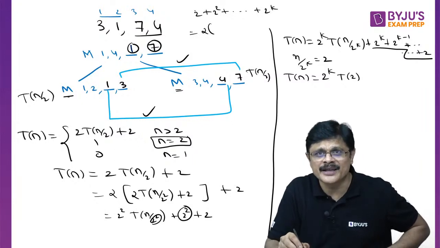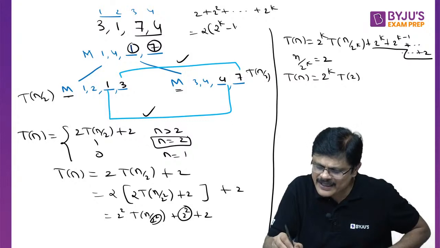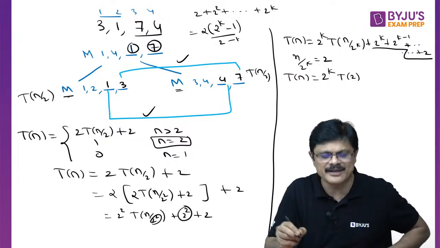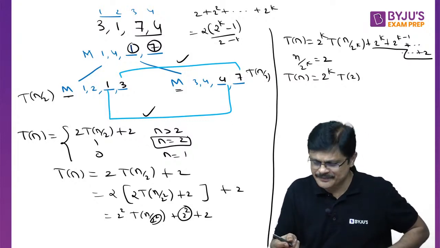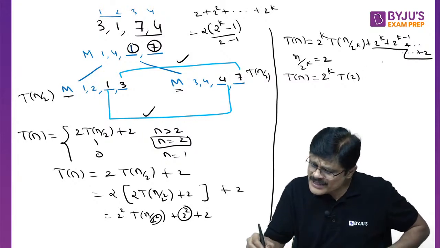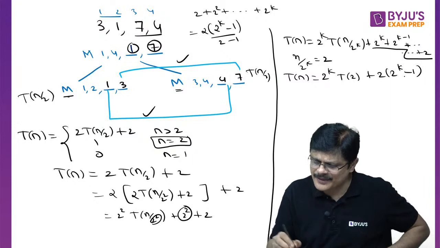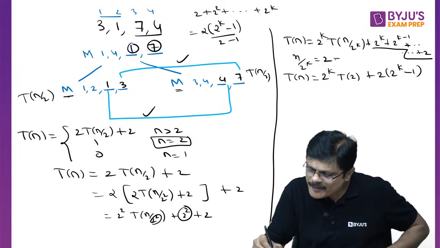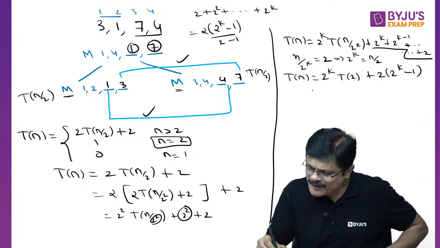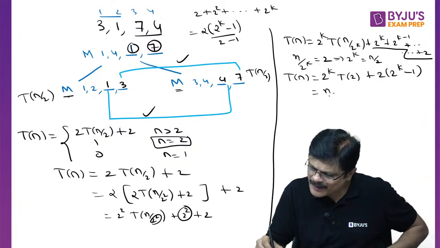How many terms are there? K terms, correct or not? So it is 2 power k minus 1 by 2 minus 1, my dear friends. Is that clear? Yes or no? So this answer will be 2 into 2 power k minus 1. Now what is 2 power k, sir? From this you can understand 2 power k is n by 2. So when you simplify this, 2 power k is n by 2.